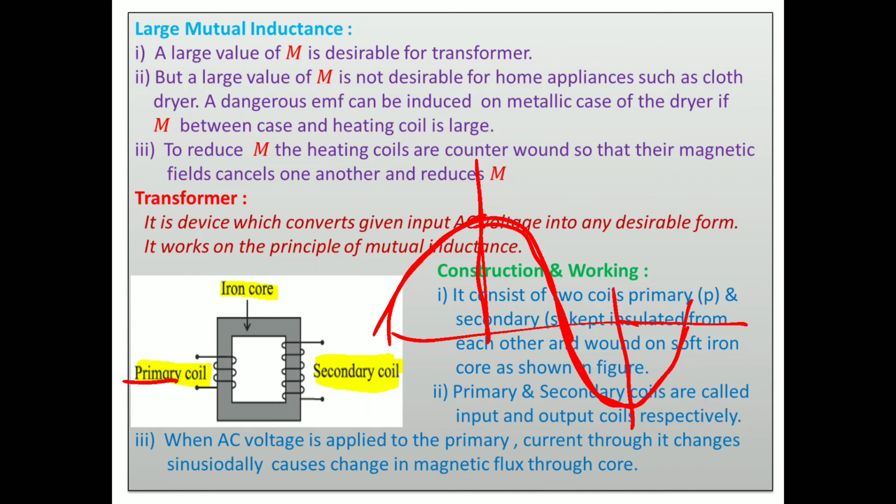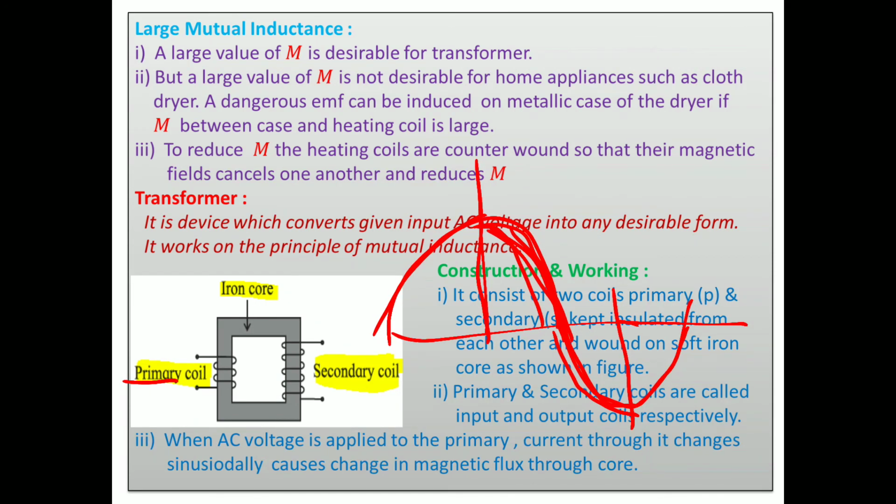Secondary coil comes in the increasing magnetic field of the primary, so EMF is induced in it. Or in the primary coil, current decreases. Look here, current decreases, and as current decreases, the magnetic field decreases. Secondary coil comes in the decreasing magnetic field of the primary, again EMF is induced. Again the same thing happens in the opposite direction also.